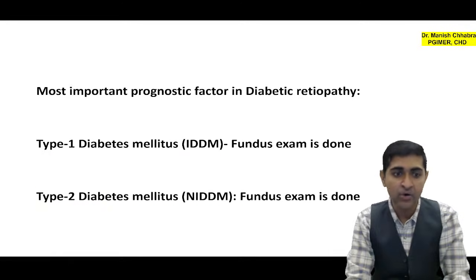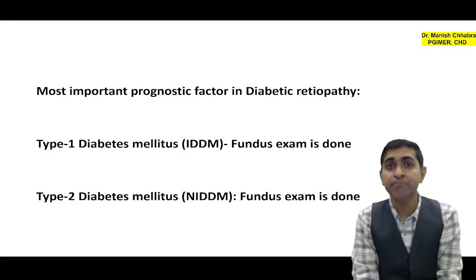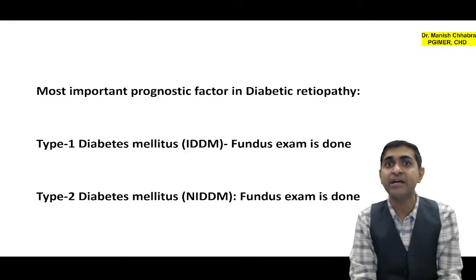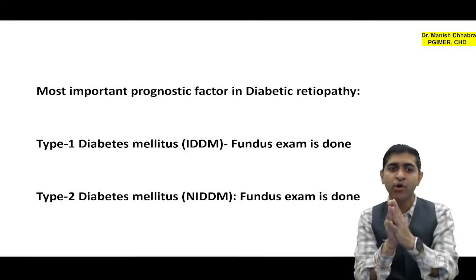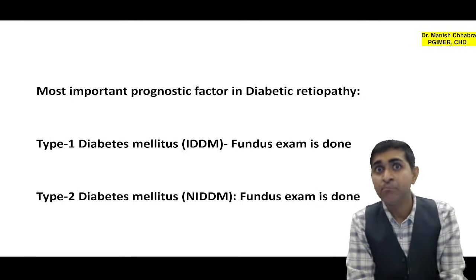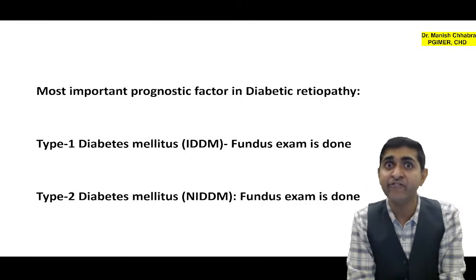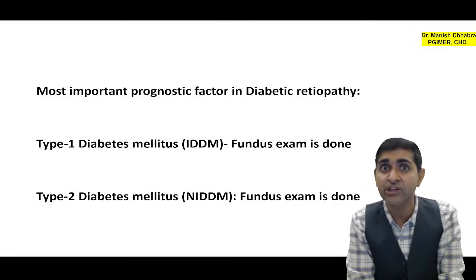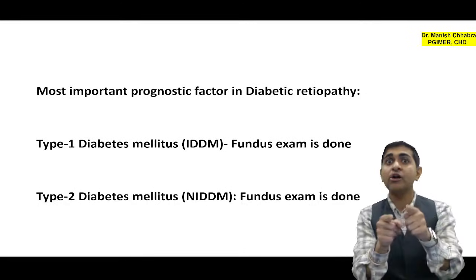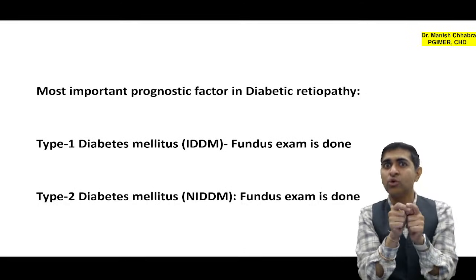Okay, now coming over to most important prognostic factor in diabetic retinopathy. Which is the most important prognostic factor? Most important prognostic factor in diabetic retinopathy is your duration, not the control.